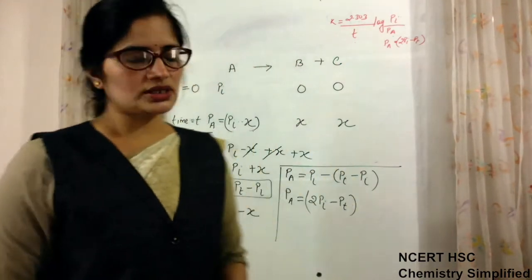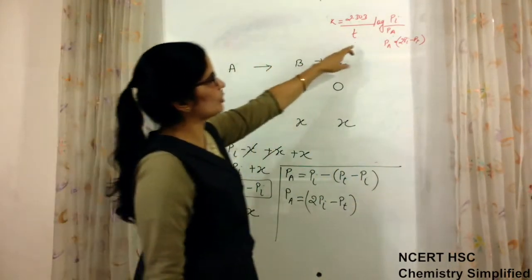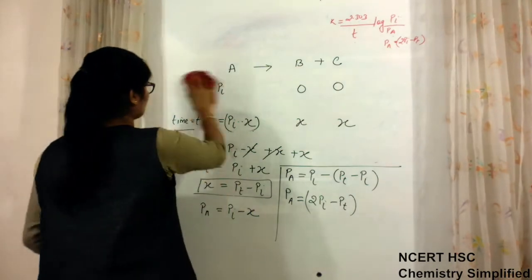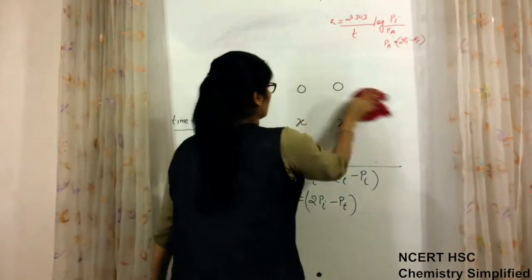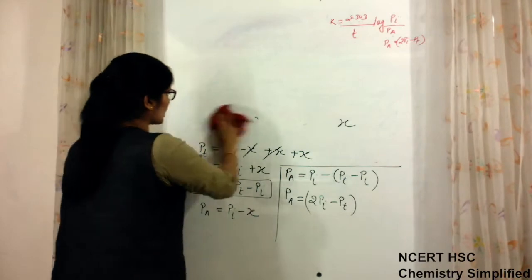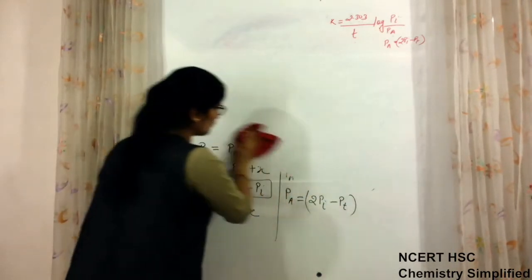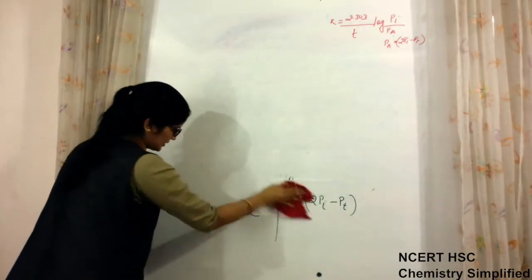Okay, so this is for gaseous components. Direct formula is this. If reactant and product both are gases, then this formula will be used for first order of reaction.